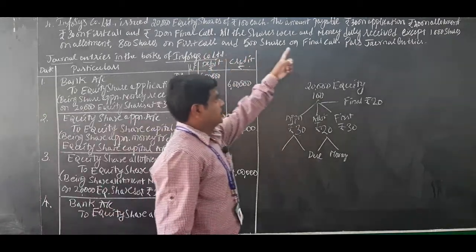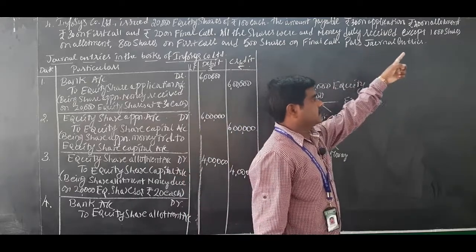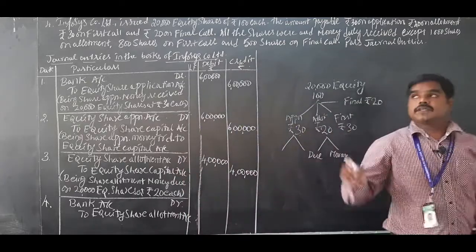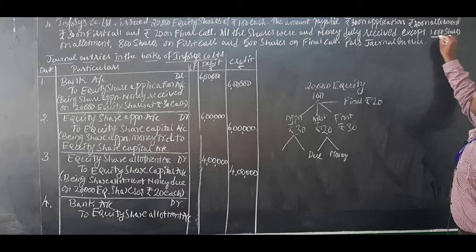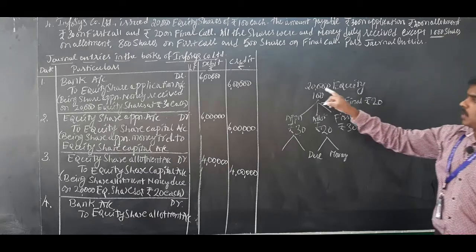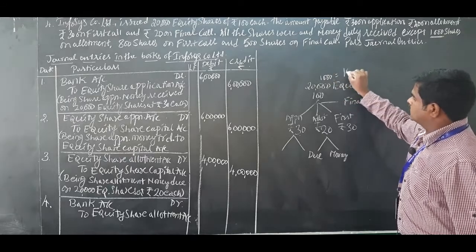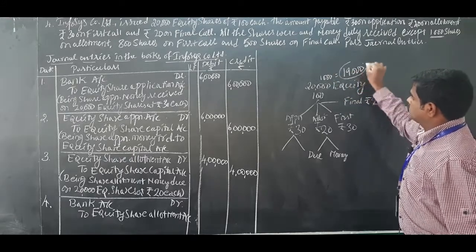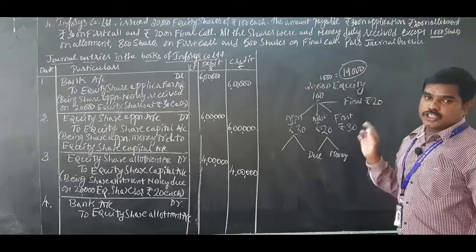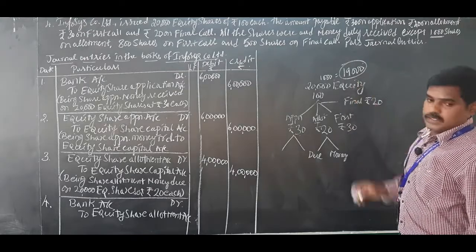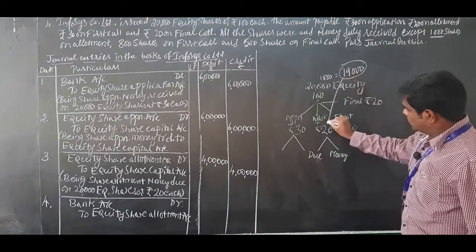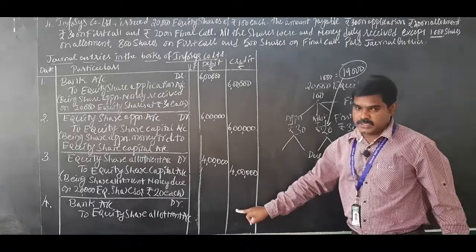Because all the shares were subscribed and money duly received except 1,000 shares. Out of 20,000 shares, 1,000 shares are not received, so allotment received on 19,000 shares. So 19,000 into 20 is the value you have to write here.